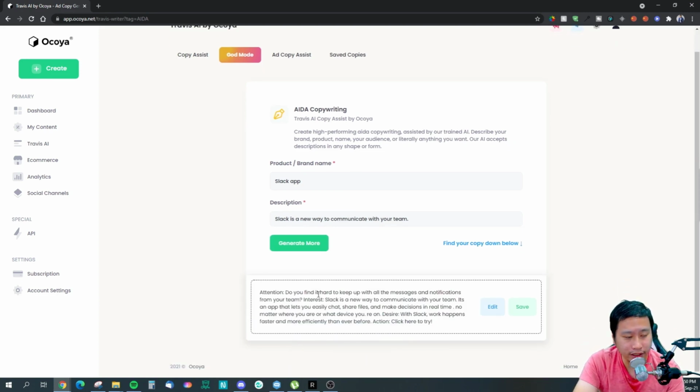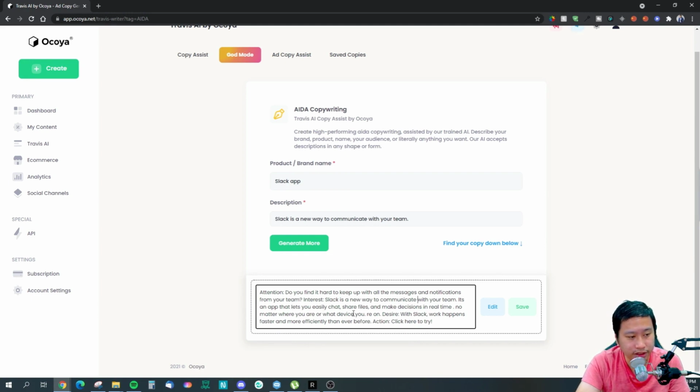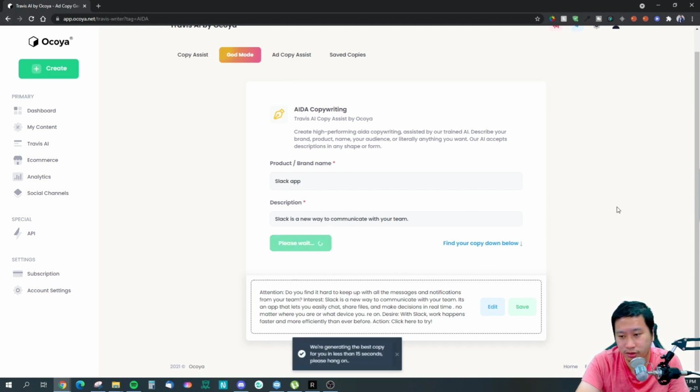Do you find it hard to keep up with all the messages and notifications from your team? Interest? Slack is a new way to communicate with your team. It's an app that lets you easily chat in real time, no matter where you are or what device you are on. With Slack, work happens faster and more efficiently than ever before. Click here to try. Simple copywriting right here. Seems to work well, I would say.